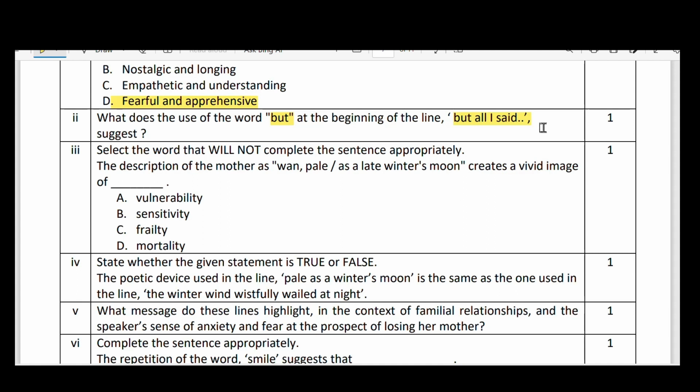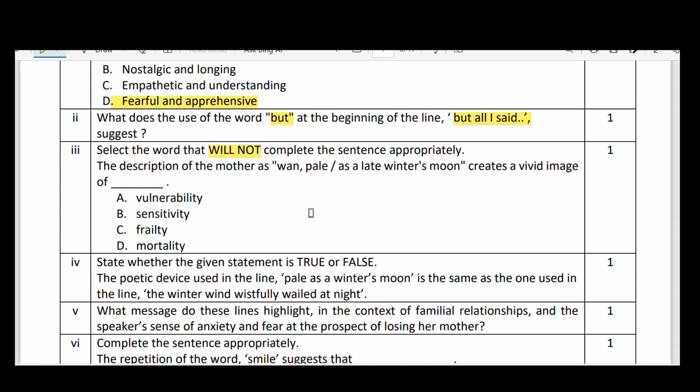Select the word that will not complete the sentence appropriately. The questions are asked differently. Students generally select the answer which is appropriate, but here it is 'will not', which means three are right, one is wrong. The description of the mother as wan, pale as a late winter's moon, creates a vivid image of what?